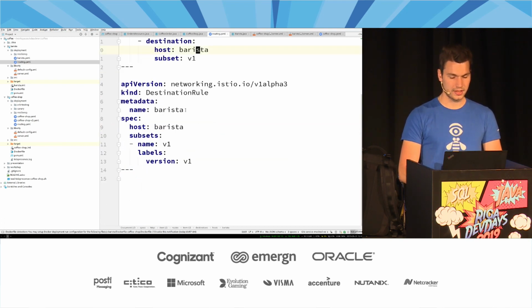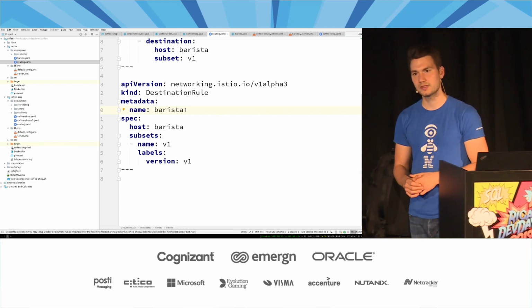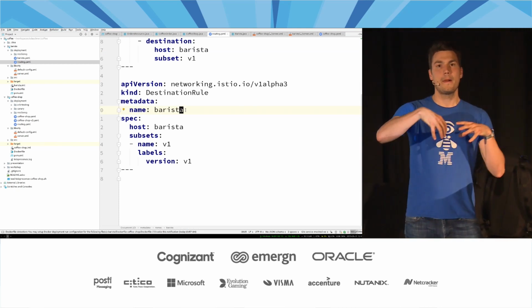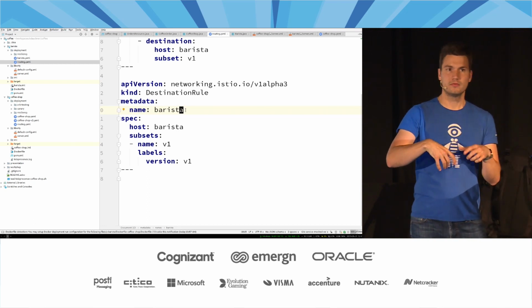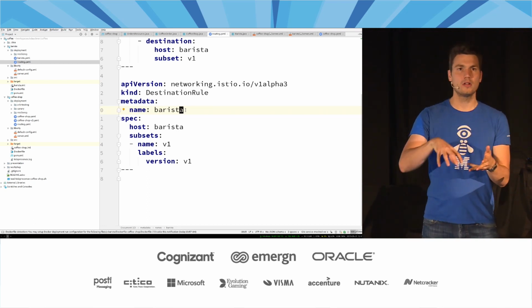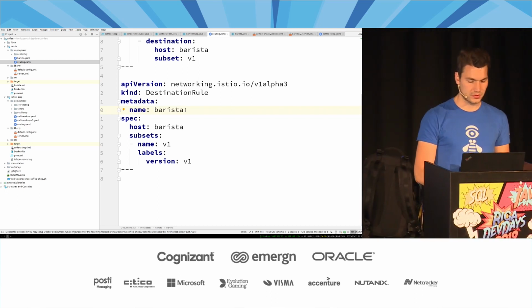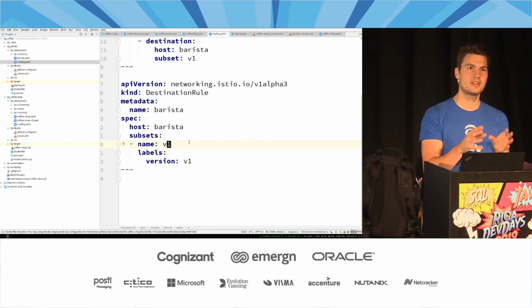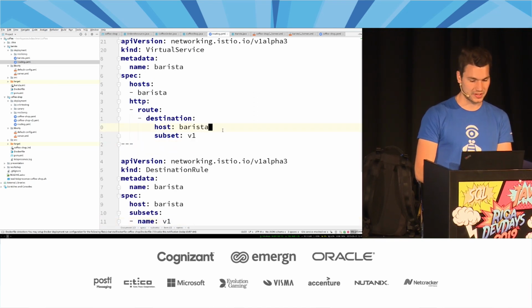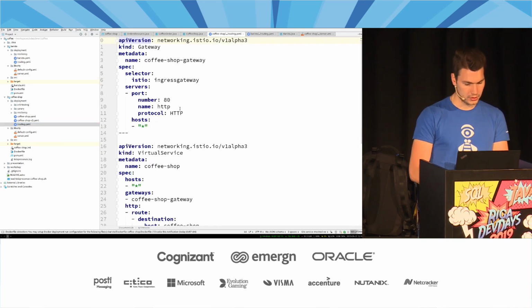Then we have destination rules that, on the destination side, might specify some policies, for example who might even call this particular instance, and things like that. That's also the default, and it provides some subsets which we will use in a second, to further split up the traffic or the implementations of a specific service. That can be quite interesting as well. And what we can do, let's go to the other one.